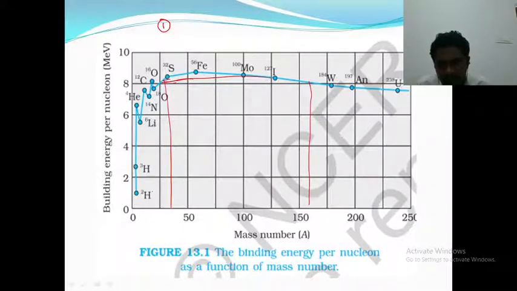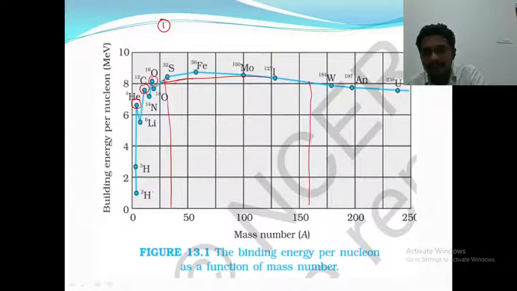Here hydrogen has 3 isotopes: proton, deuterium, tritium. Deuterium has the lowest binding energy, and as mass number increases, the binding energy also increases, and is almost constant for intermediate nuclei, then decreases again. Except for helium, carbon and oxygen, the binding energy increases almost linearly.